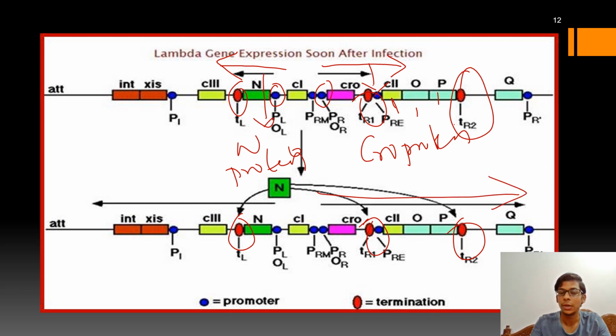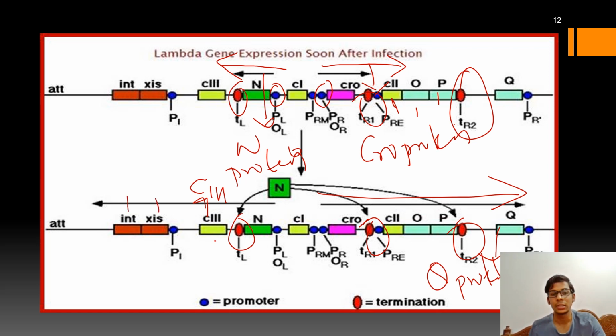Now here a new gene is transcribed, known as the Q gene, to produce the Q protein. And from the left-hand side it will transcribe the C3 gene to produce the C3 protein and the enzymes integrase and excision enzymes.